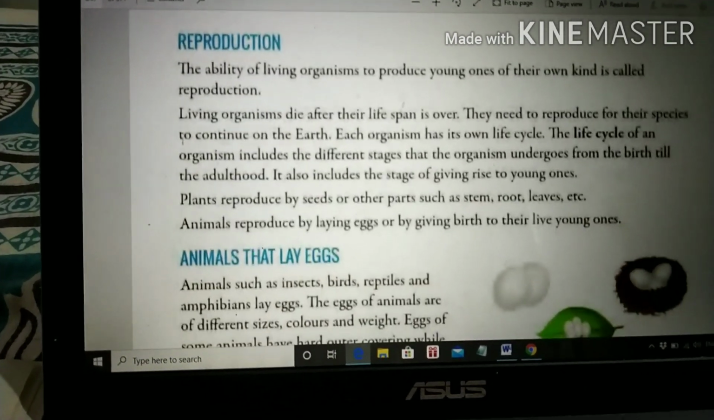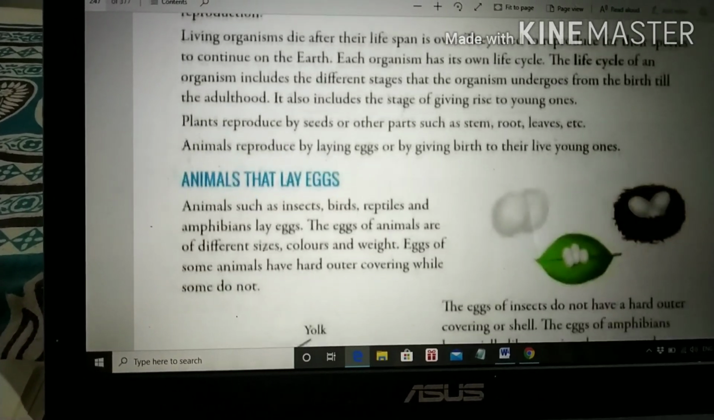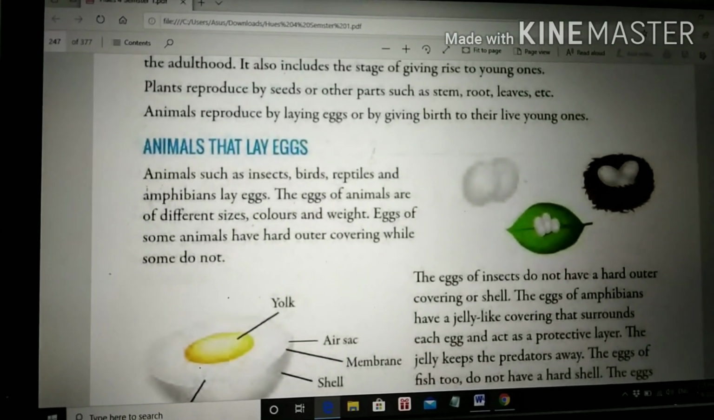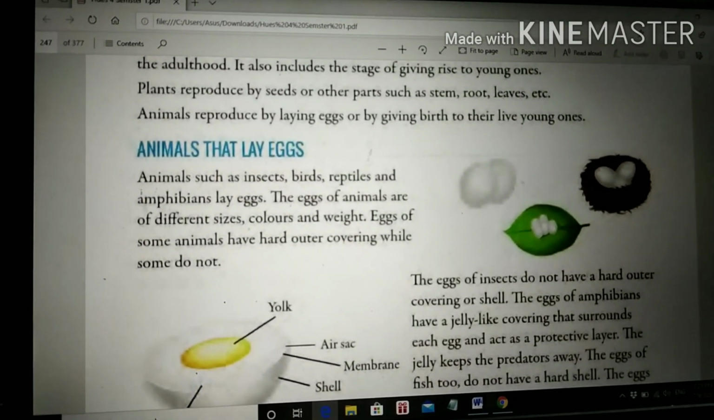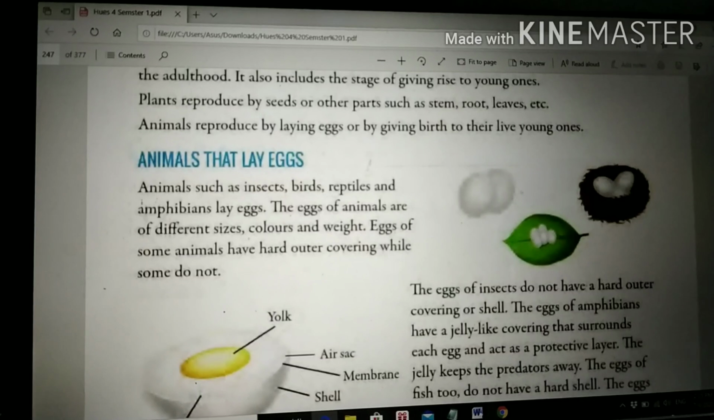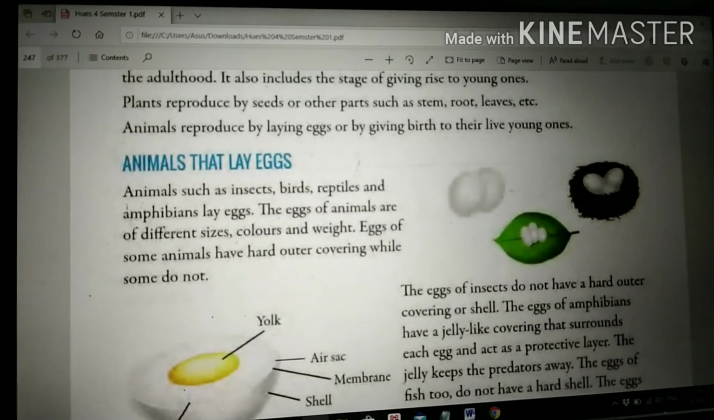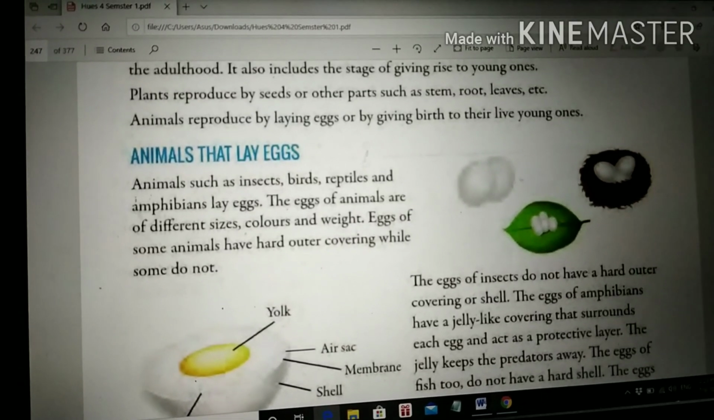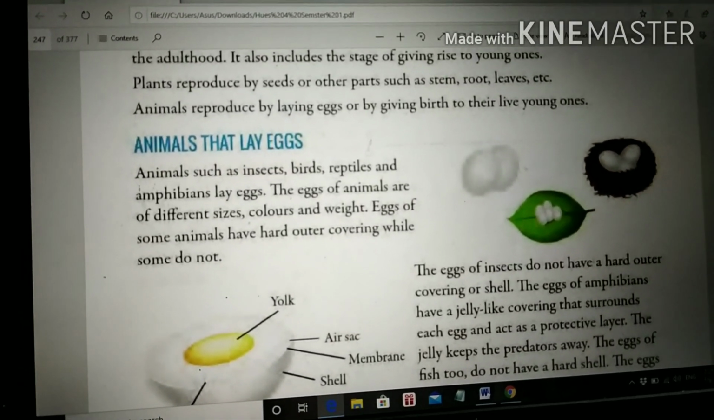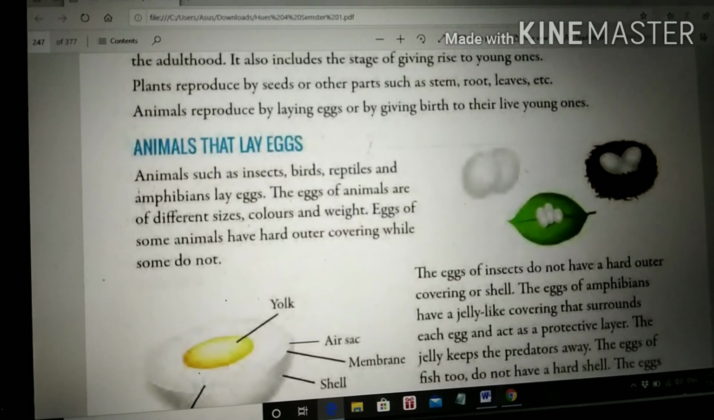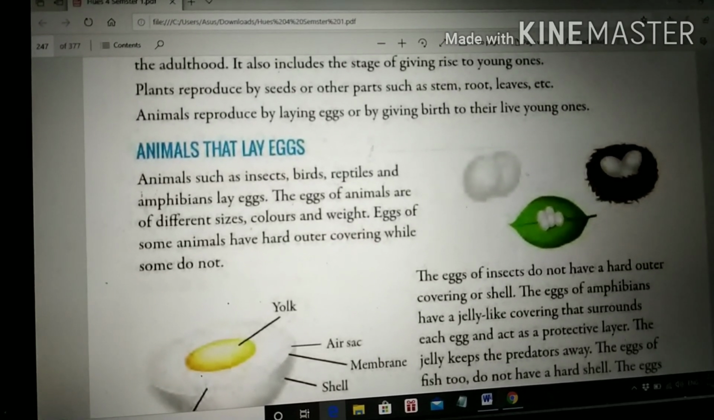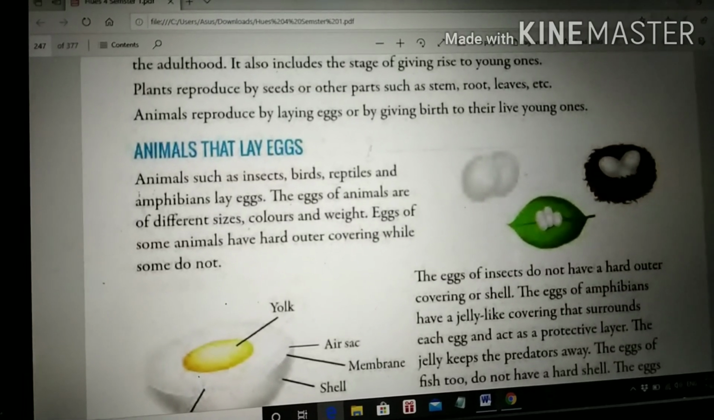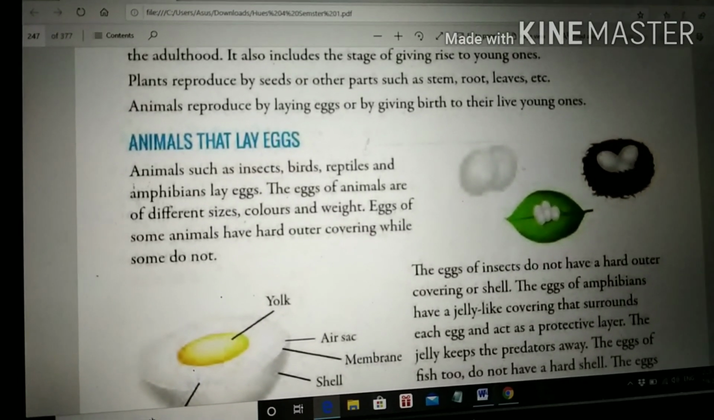Animals that lay eggs. Animals such as insects, birds, reptiles and amphibians lay eggs. You have studied in the previous chapter about reptiles and amphibians, so no need to tell that. The eggs of animals are of different sizes, colors and weights. That means size may be very small or very big, and weight can be 10 grams, 1 kg, 15 grams, etc.